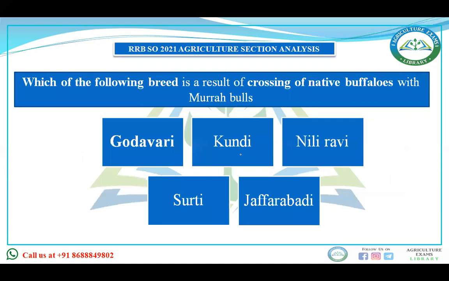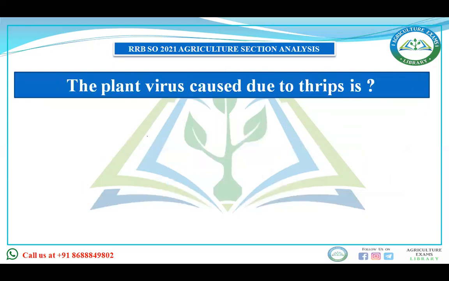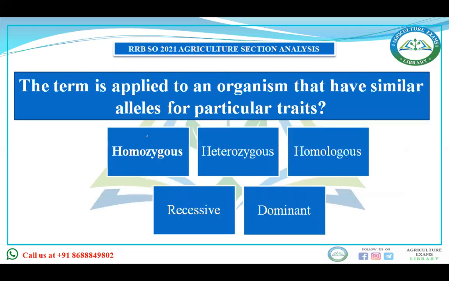Which of the following breed is a result of crossing of native buffalo with the Murrah bulls? Okay, Godavari, Kundi, Nili Ravi, Surti, Jafrabadi. Then it is Godavari. One question was asked regarding the plant virus caused due to thrips. The exact question and options we are not knowing, but something related to this question was asked.